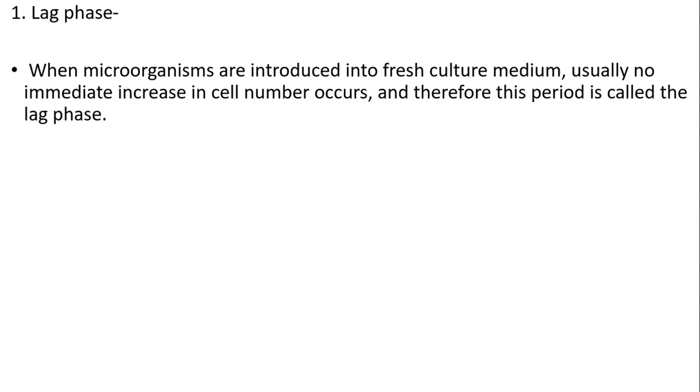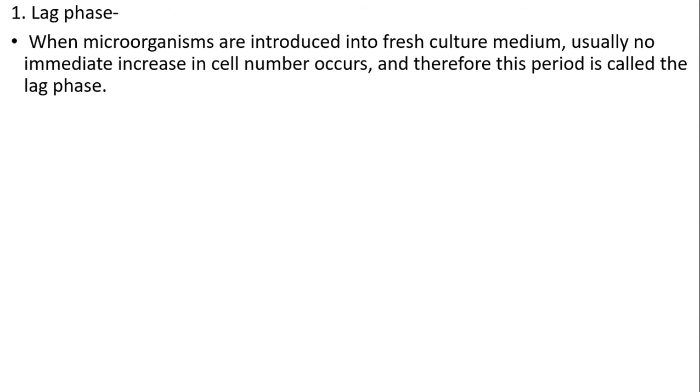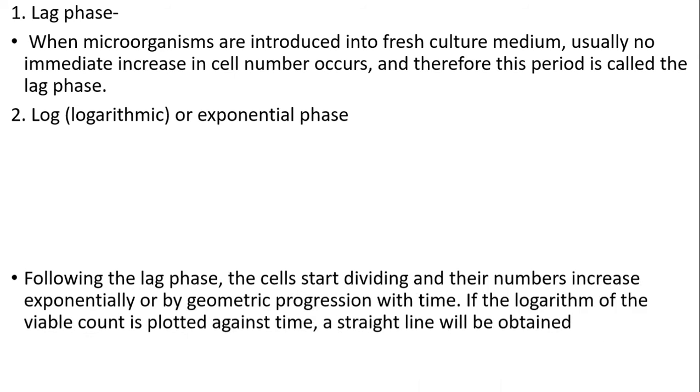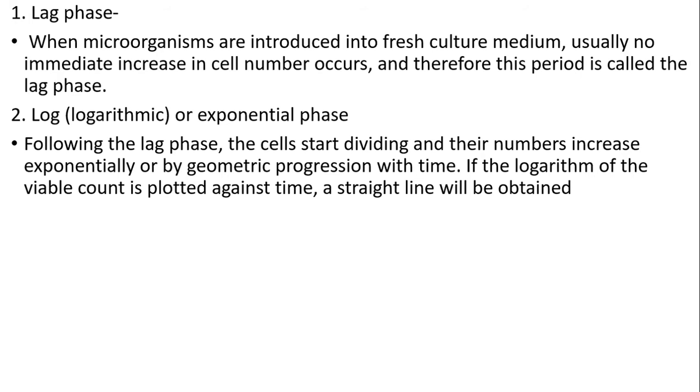First is lag phase. When the microorganism is introduced into the fresh culture media, usually there is no immediate increase in cell numbers. It occurs in the period of lag phase. Second is log phase, or logarithmic or exponential phase. Following lag phase, the cells start dividing and their numbers increase exponentially by a geometric progression with time. If the logarithm of the viable count is plotted against time, a straight line will be obtained.